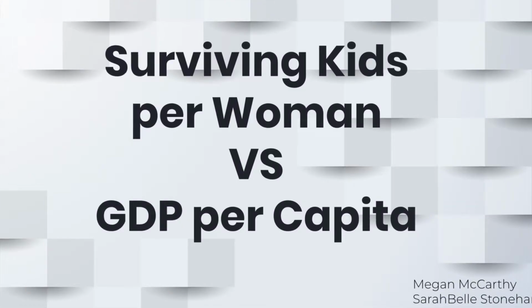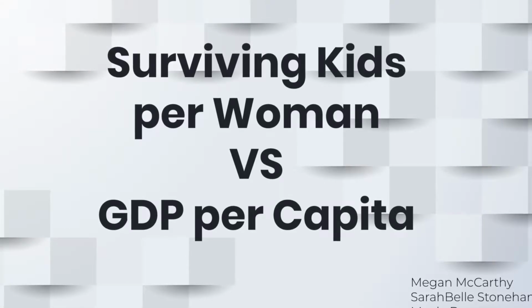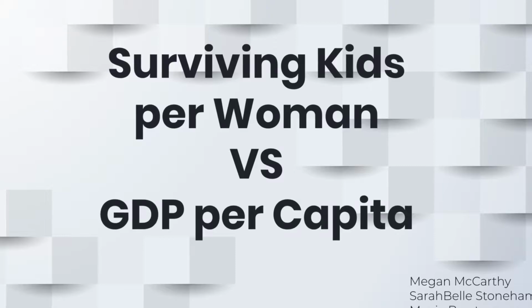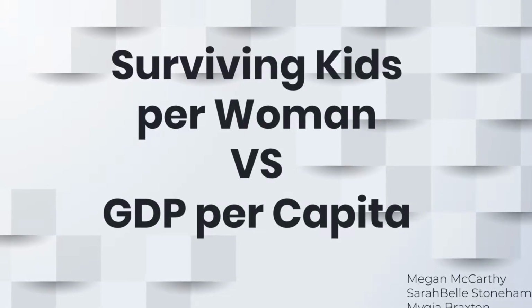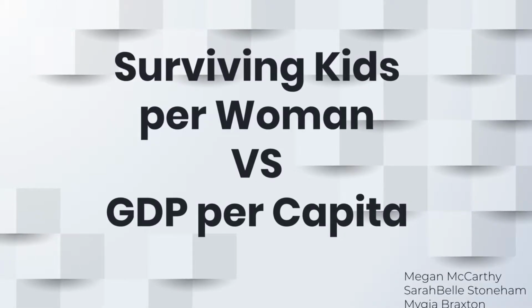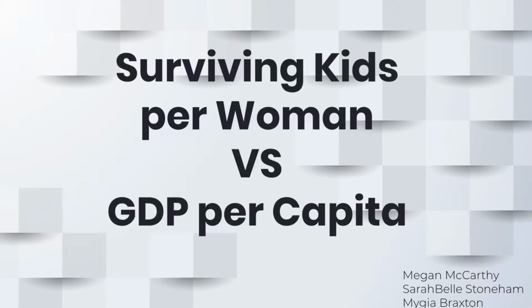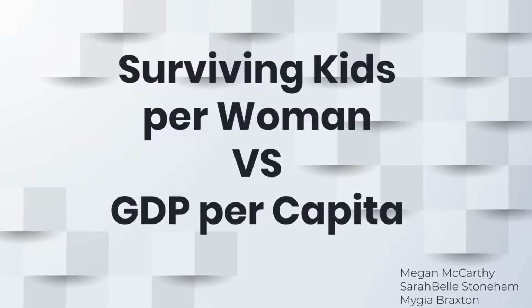In our project, we are focusing on the correlation between surviving kids per woman versus GDP per capita. According to Gapminder, these variables have a negative correlation between the number of surviving kids per woman and the country's GDP per capita. Our main focus is on how many children a woman has on average that survives until their 35th birthday. This is based on the total fertility rate and age-specific mortality.